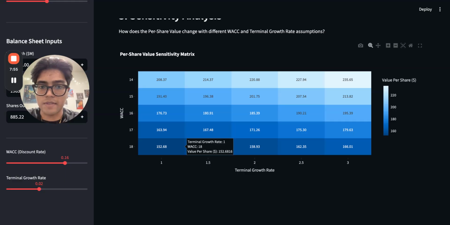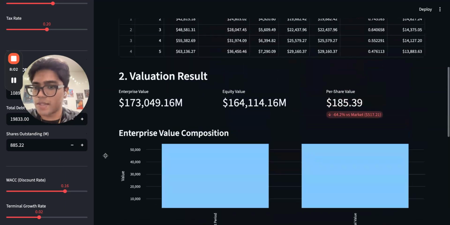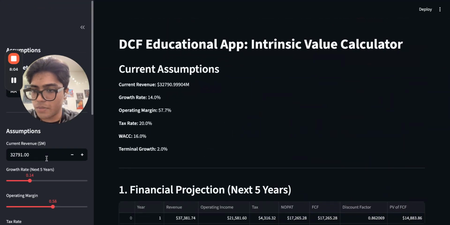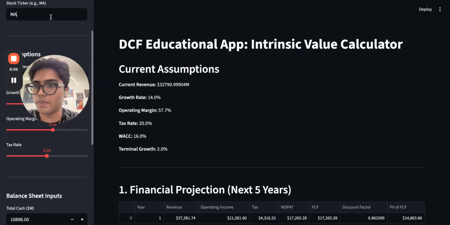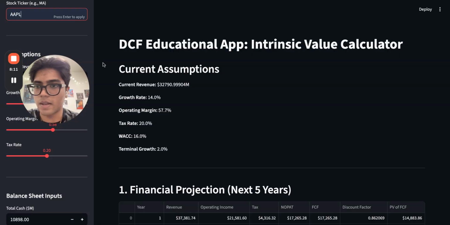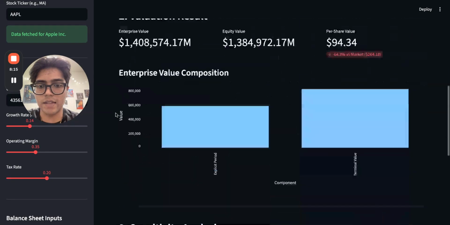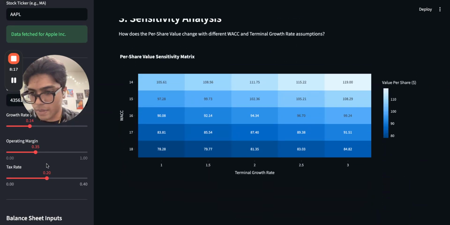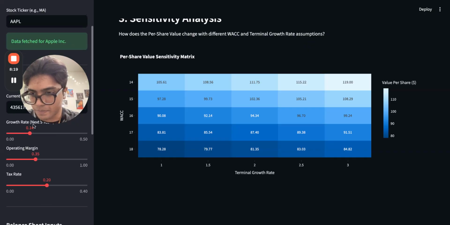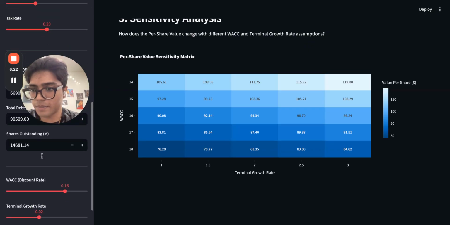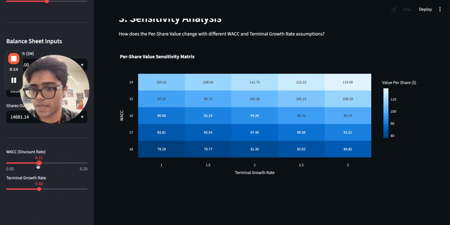So this app transforms a static spreadsheet into a dynamic decision making tool. You could try this out with any stock ticker you choose. Like I just showed, I put in Apple earlier, and we could see it get the data for Apple instead. The same way we could change the growth rate, change the WACC accordingly.